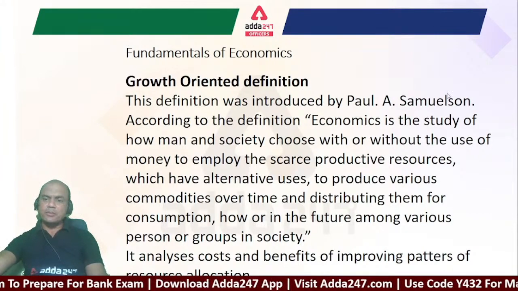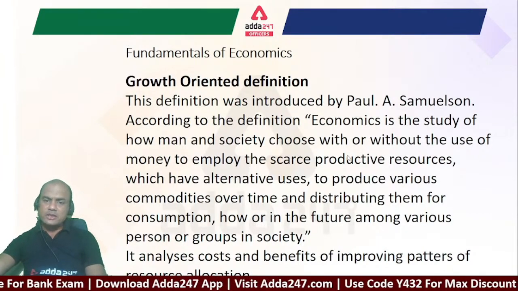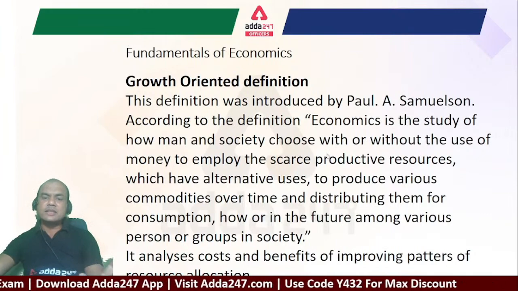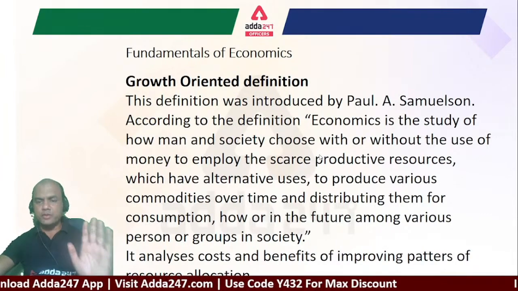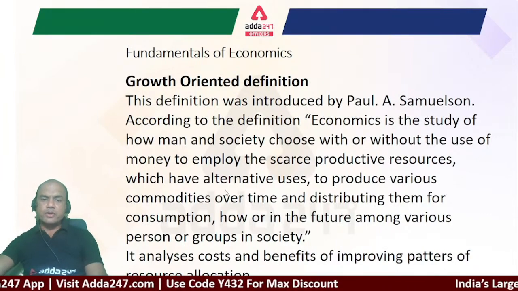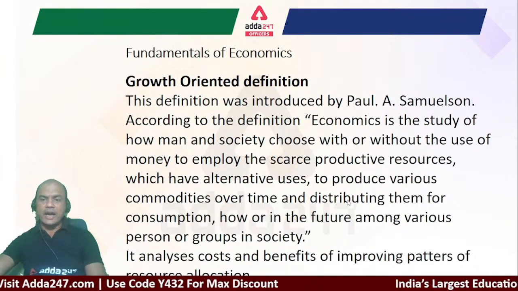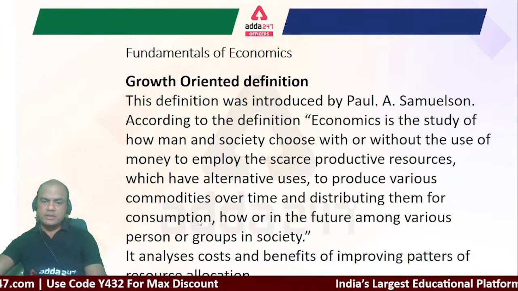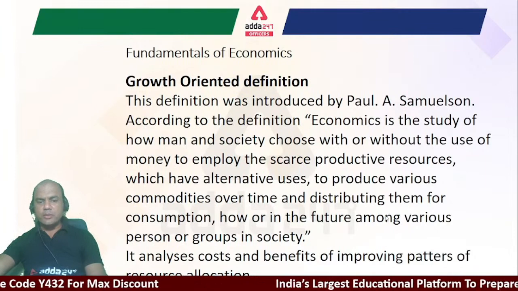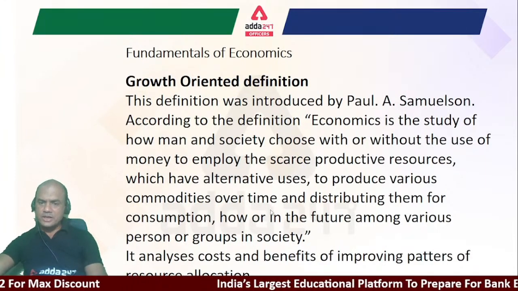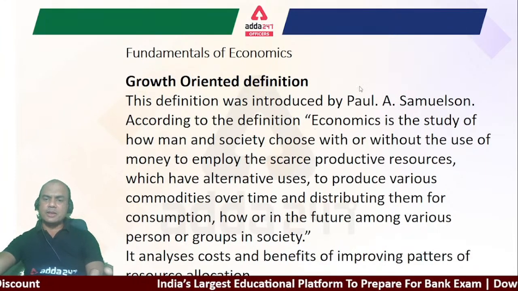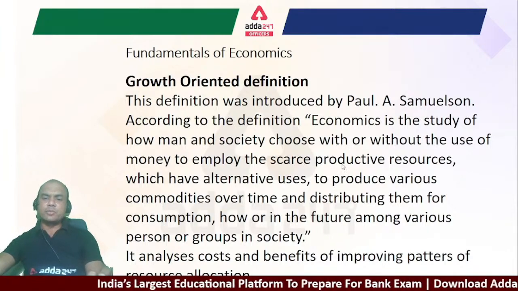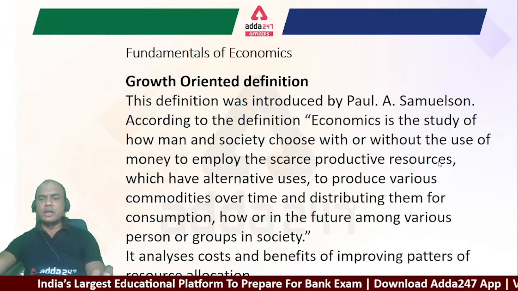Only the point is Samuelson talks about not the individual, but he relates the individual behavior to society behavior. Okay, to produce various commodities over time and distribute them for consumption, now or in future, among various persons or groups in the society. So basically, how will you remember Samuelson's definition? Scarce productive resources. This is what you need to remember.